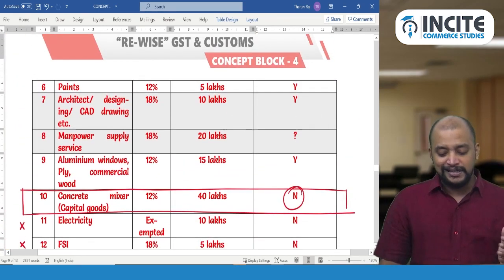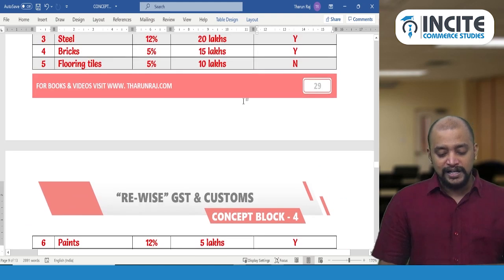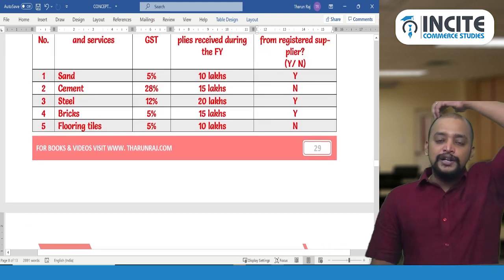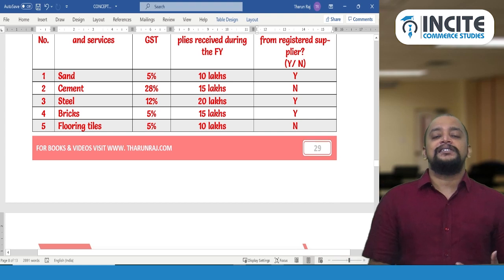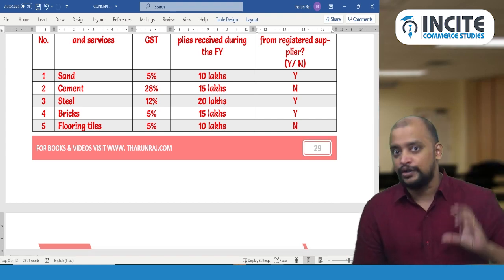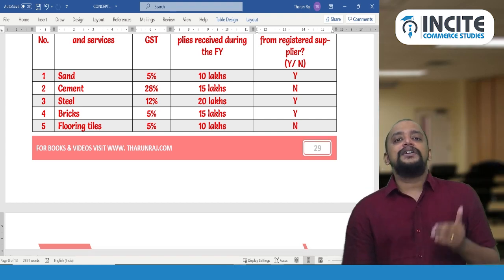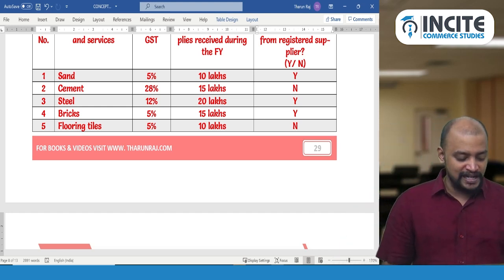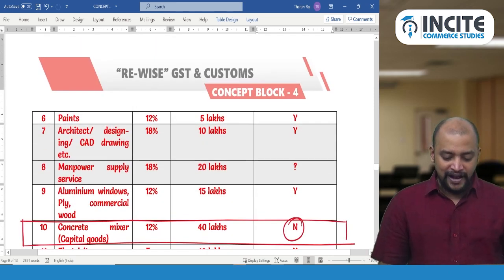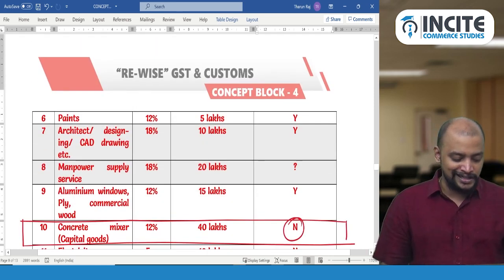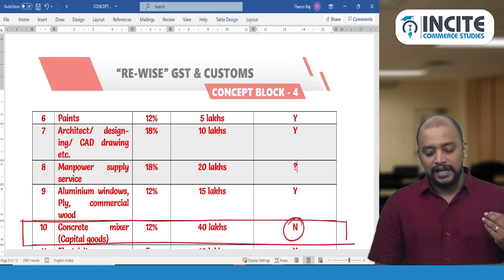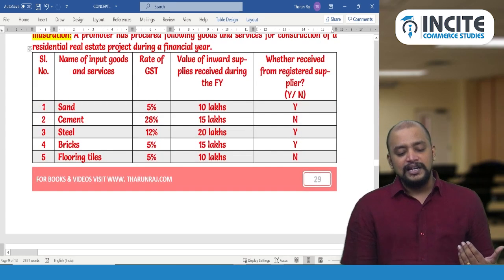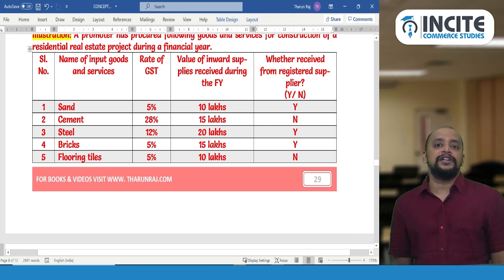Now the next step is to take the remaining inward supplies. So what is the value of the remaining inward supplies? So that you will know what the total inward supplies are, that is inputs and input services, you need to do the computation together. So see the total inward supplies, that is inputs and input services for this financial year. That is 10 plus 15 plus 20 plus 15 plus 10. So up to this it is 70, and then 5 plus 10 plus 20 plus 15, that is total 120 lakhs is the inputs and input services purchased during the financial year.